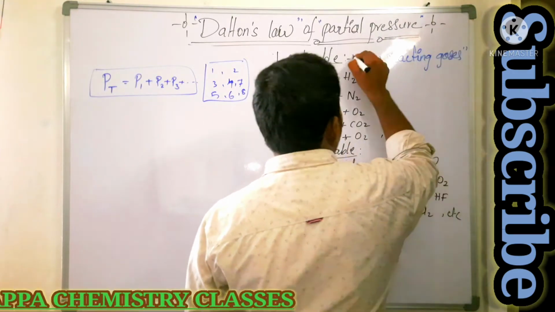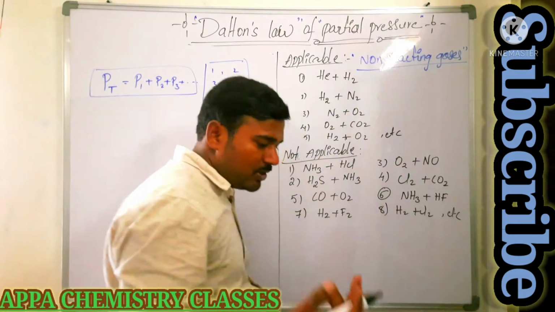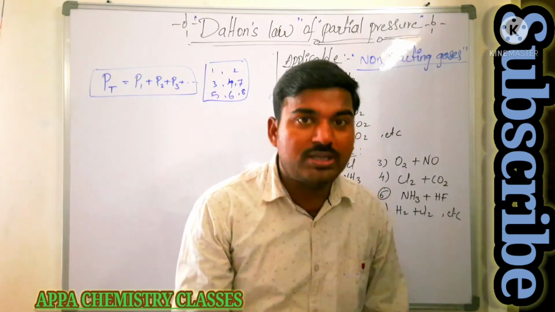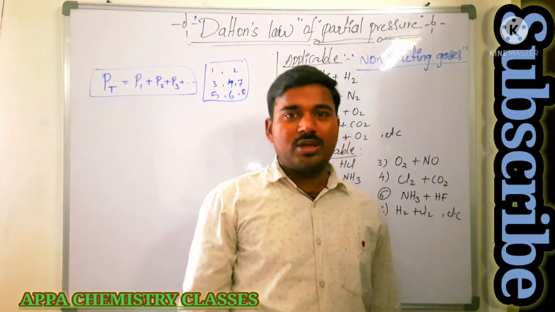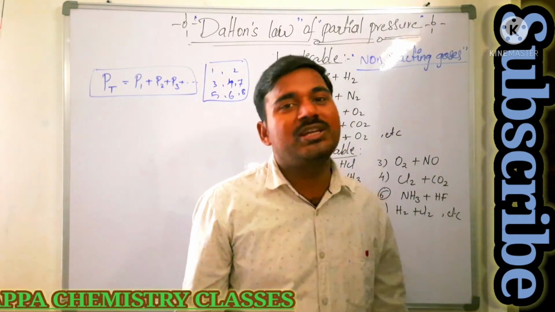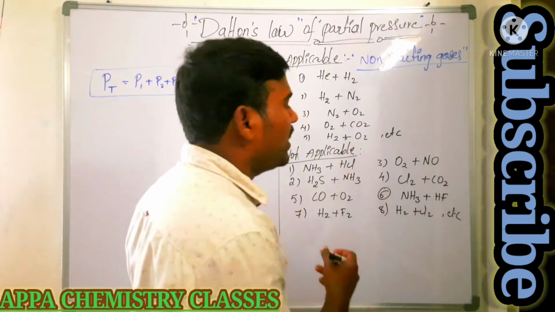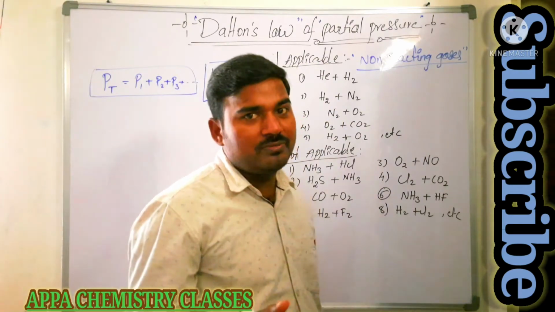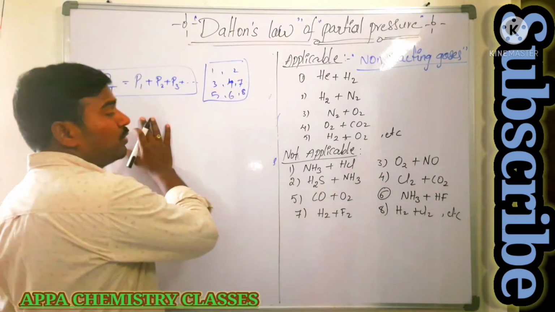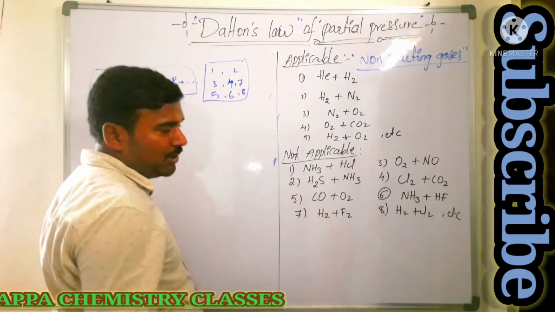For reacting gases, Dalton's law is not applicable, because whenever gases react, they combine, so the number of moles in the container decreases. When the number of moles decreases, the pressure created by those gases decreases. For that reason it is applicable only for non-reacting gases, that is, the total pressure equals the sum of partial pressures.